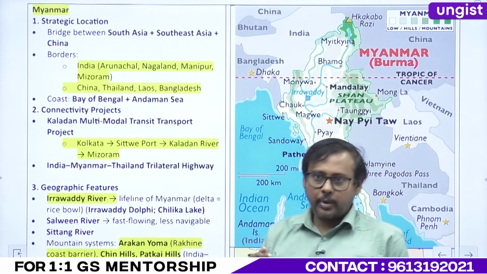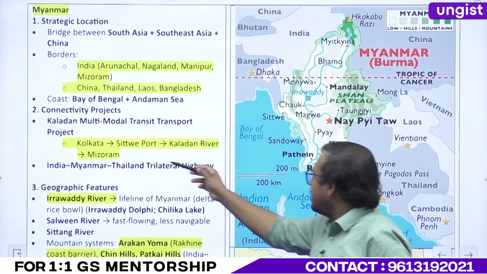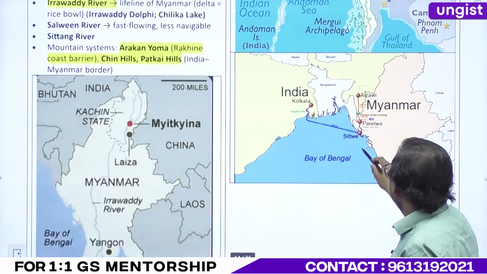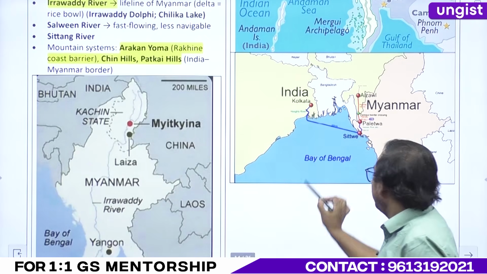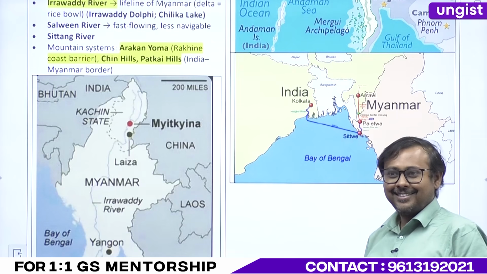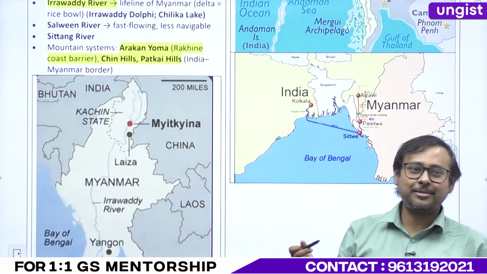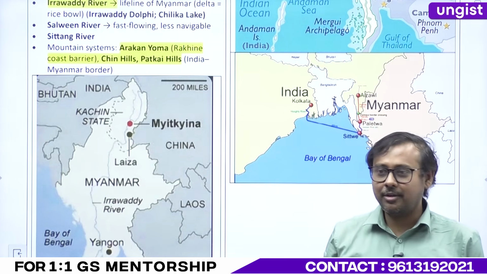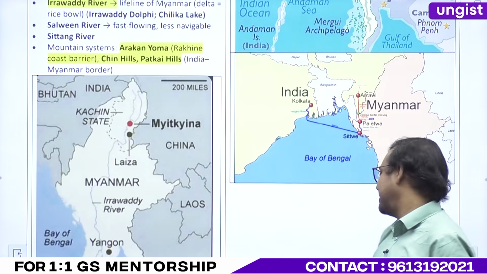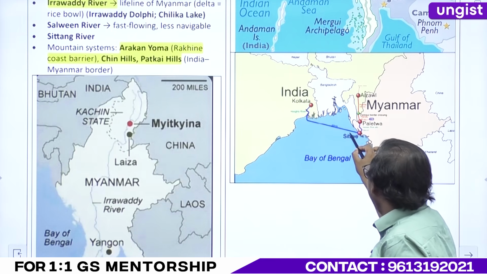Then it is Sitwe Port. So basically, Sitwe Port, it's here. So from Kolkata, this is Hooghly River. My house is here, right? It's just beside, like 3 minutes from Hooghly River. Is it a tributary or distributary of river? It is a distributary of river Ganges, right? So this is River Hooghly. My house is just here. That's not important. So from here, you have to go to Sitwe Port.